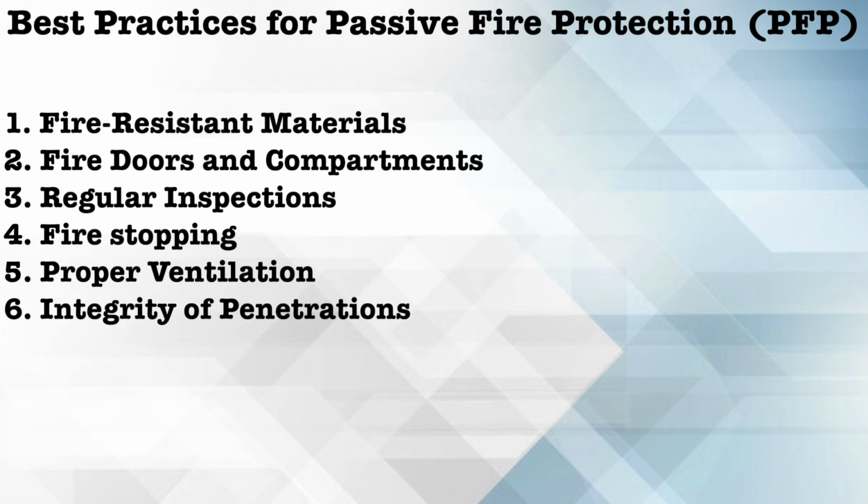Now another best practice for the passive fire protection system, one by one we can discuss, like fire resistance material we can use, then fire doors and compartments, regular inspection, fire stopping, proper ventilation, integrity of penetrations. So we can say fire safety in building or in industry is not a matter to be taken lightly. It is paramount to protect the lives of the occupants, safeguard property and ensure the well-being of communities. Active and passive fire protection measures, when properly implemented, maintained and integrated, form a robust defense against the highly destructive or damaging consequences of fire.